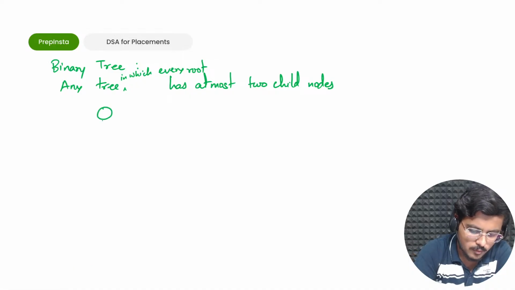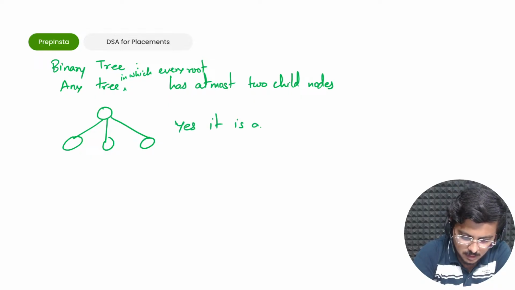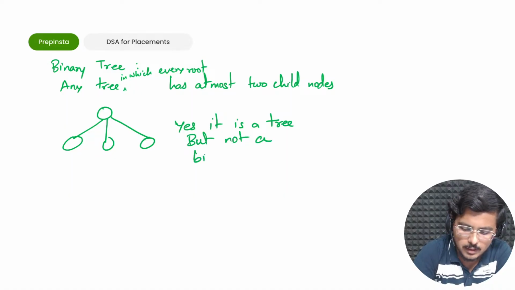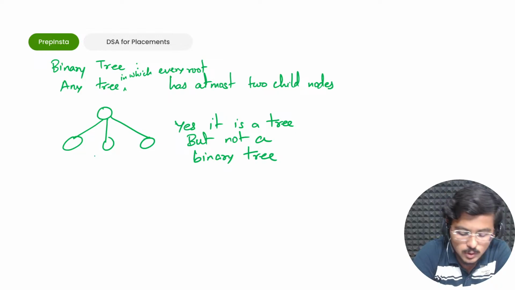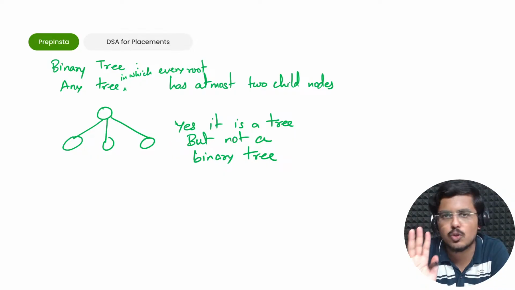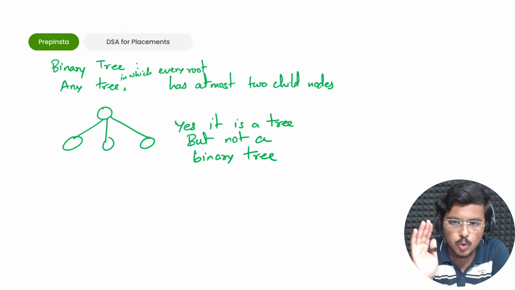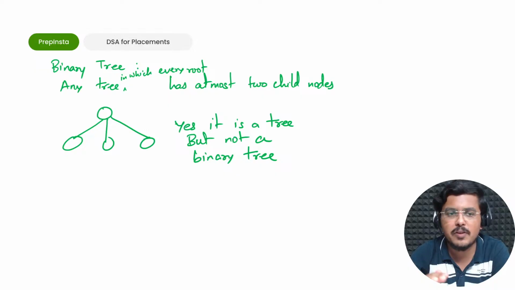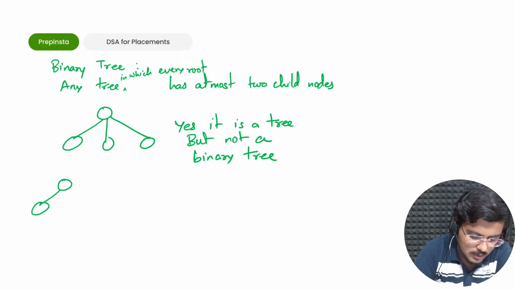For example, if I say this, is this a tree? Yes, it is a tree, but not a binary tree. Why did I say so? Because here this root node is actually having 3 child nodes, and I told you any tree in which every root has at most 2 child nodes. So they can be 0, they can be 1, they can be 2, but not more than 2. So those trees in which at most 2 child nodes are present for every root node, that tree is called binary tree.